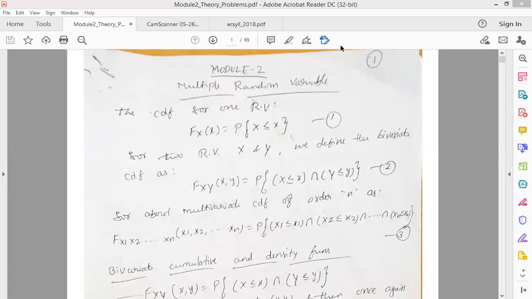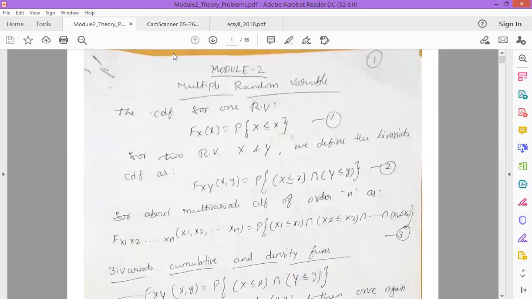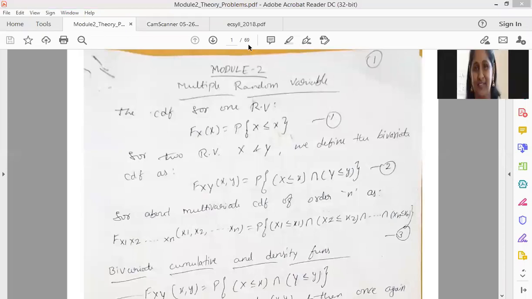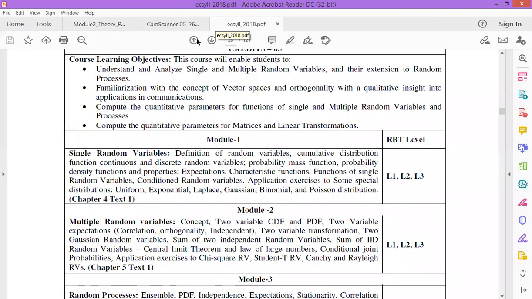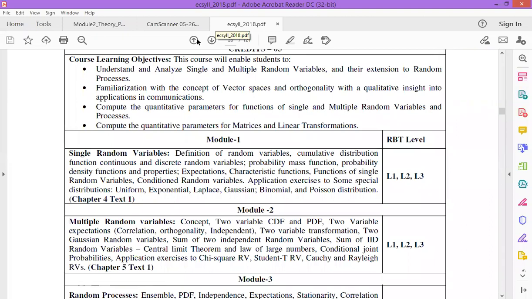So here, with that, we have completed module one. Next, we'll move on to module two. In module two, we are going to discuss multiple random variables. Whatever concepts we have studied for a single random variable will be extended to multiple random variables.